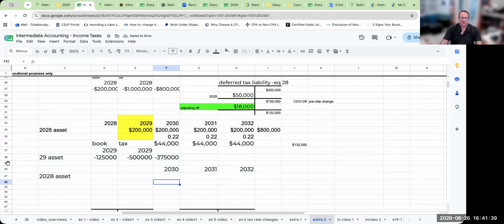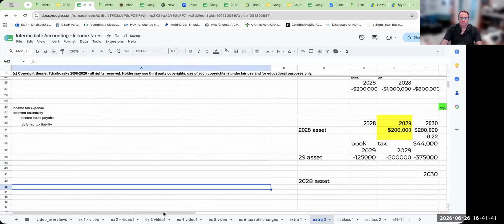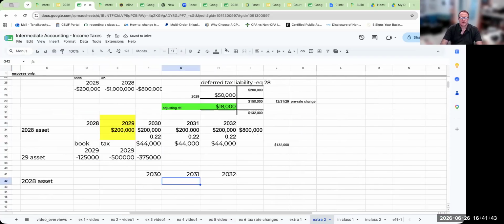Okay, so for this it is going to be 125,000, 125,000, 125,000. Remember, we've already dealt with the 125,000 here because we already took this amount for tax purposes. We took 500,000. So we have this remaining 375 that we're going to have to go through and pay.